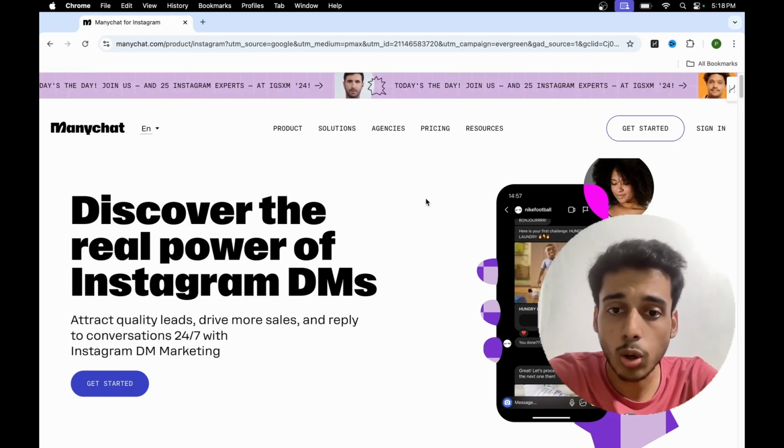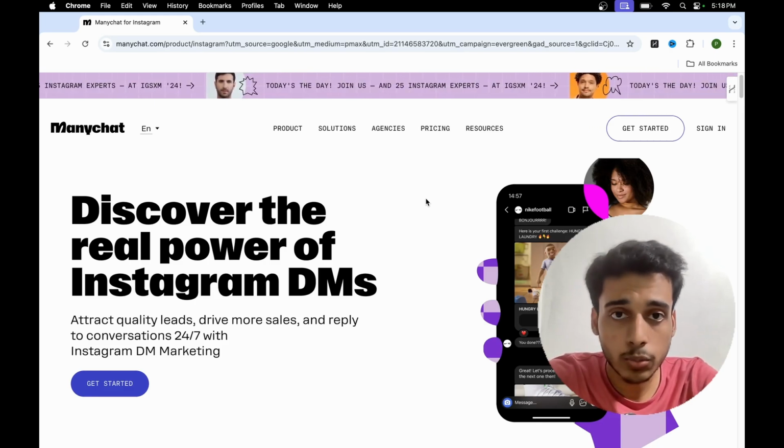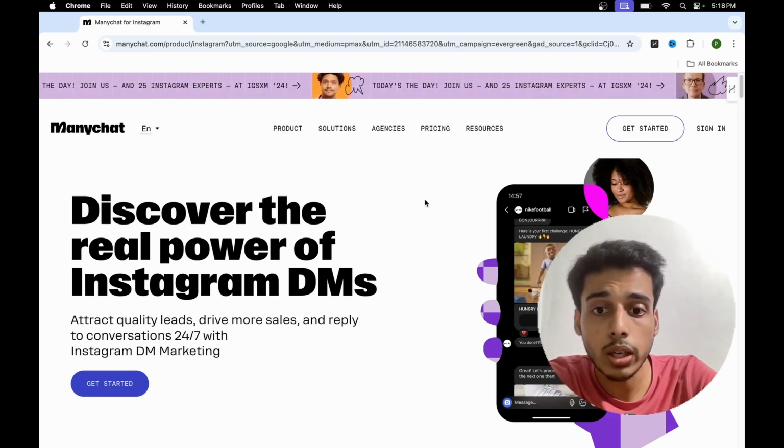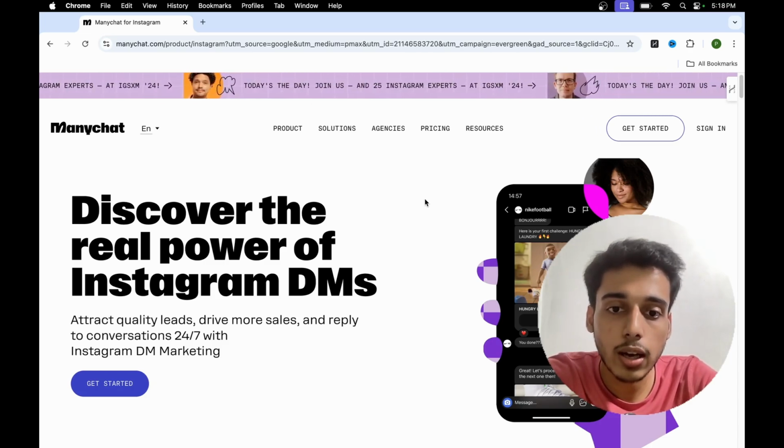Yup, it's all automated और सब कुछ autopilot mode पे है. Trust me. So if you're trying to grow your Instagram and get more inbound leads, you're going to want to stick around till the end.